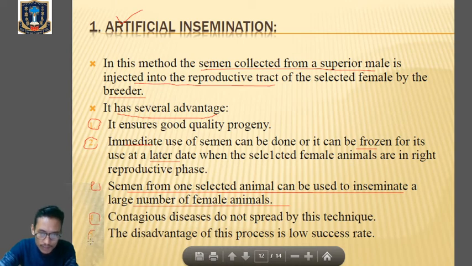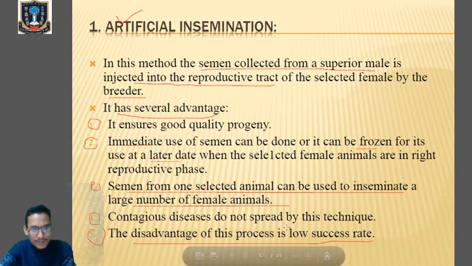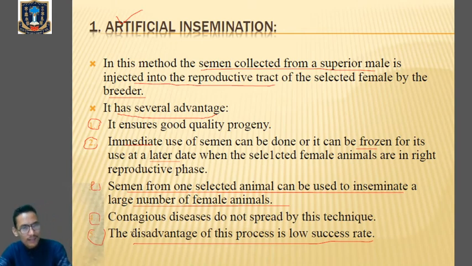And a disadvantage of this process is that it has got a low success rate. Clear? And note this one. The disadvantage of AI, artificial insemination, is that it has got a very low success rate. So go through the advantages and the disadvantages of artificial insemination.